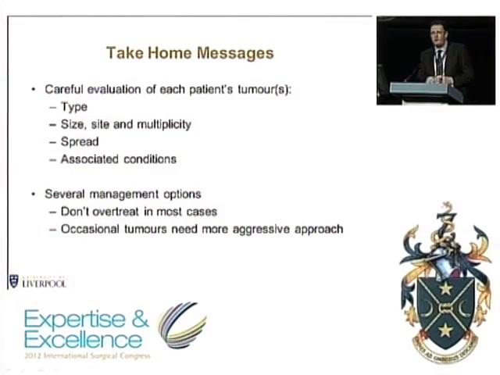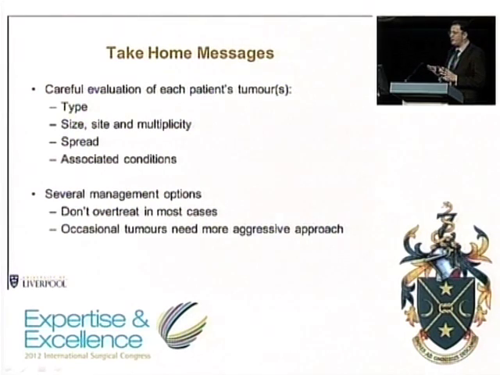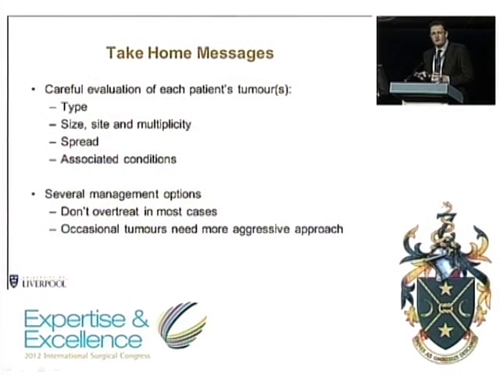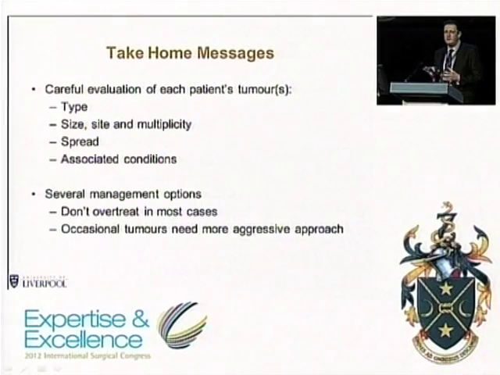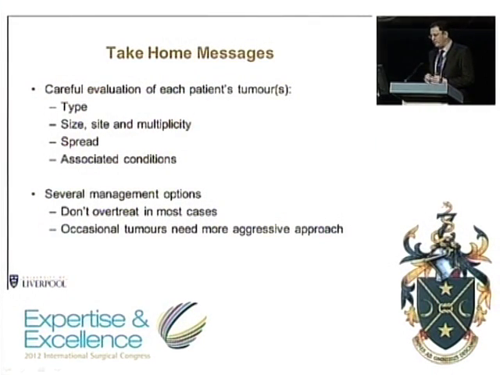So if I could leave you with a few relatively straightforward take-home messages. Gastric neuroendocrine tumours are relatively straightforward if people understand their etiology and investigate them carefully. What we want to know is the size and site of the tumours, whether they've metastasized, but importantly, what the underlying cause is. Are they type 1, 2, or 3, because they're managed completely differently?